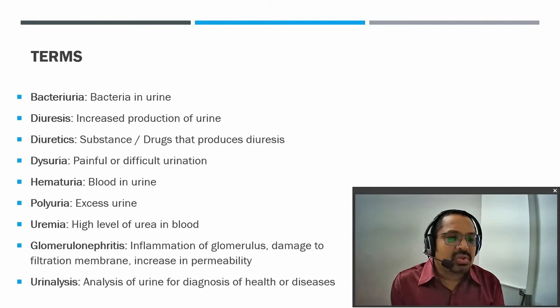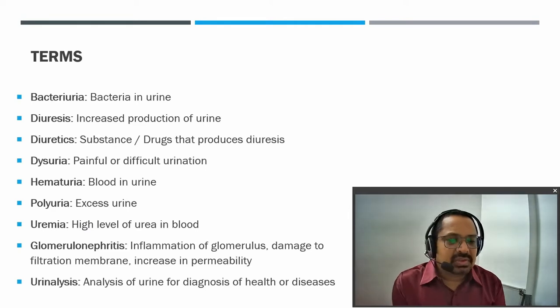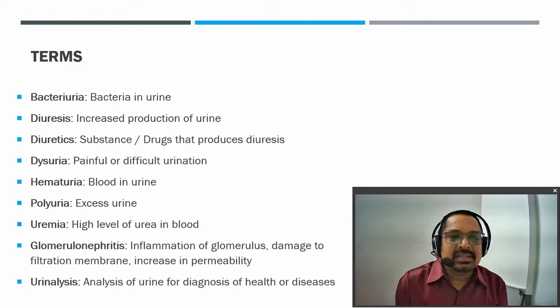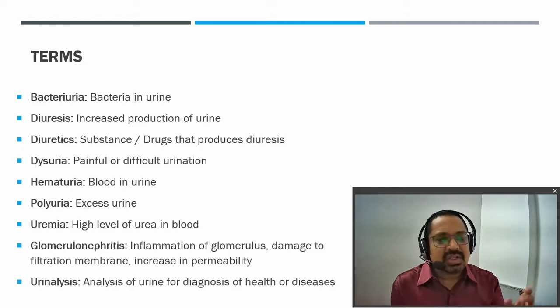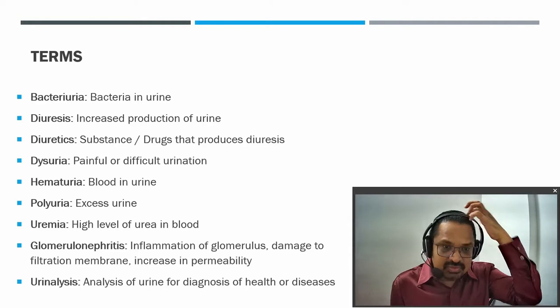The next term is glomerulonephritis, that is inflammation of the glomerulus, damage to the filtration membrane, and an increase in permeability, which ultimately leads to polyuria. Then the next term is urine analysis, that is analysis of the urine for diagnostic purposes, so that health and disease status can be identified. So these are the various terms. These are not the only terms, there are many more, but these are the few which come across occasionally.